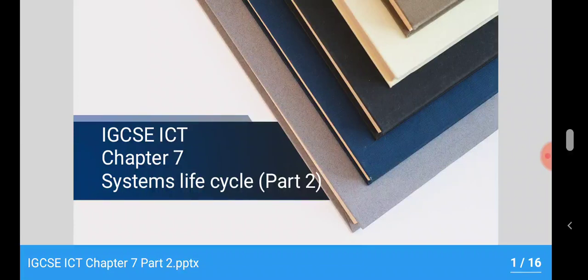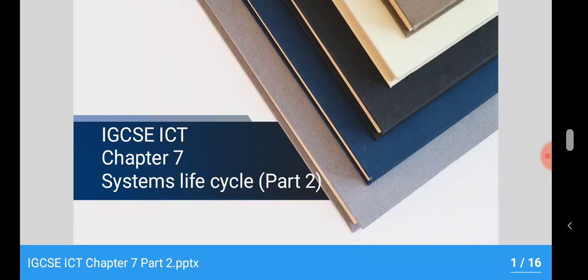In the first part we have seen what is the System Life Cycle and what the different stages involved are. It's actually to upgrade your system or to create a new system that life cycle stages are involved. There are several stages like analysis, designing, testing, implementation and all. We'll see all these stages one by one.